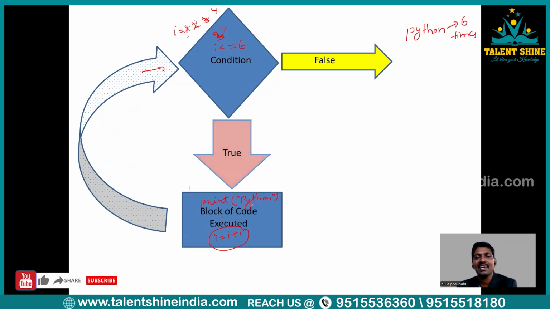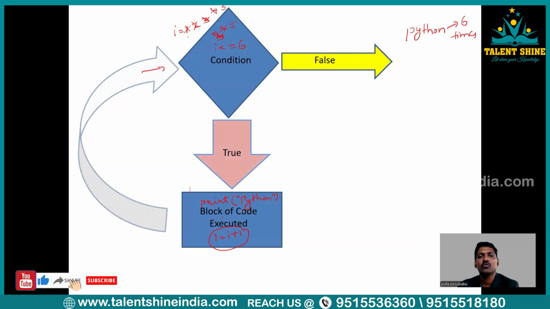Condition true means again you will be getting Python on the screen, which means the block of code will be executed, right? Now again the i value will be updated, which means instead of 4, now you will have 5 on the screen. So the i value will be 5, right? Now again click enter. The control will move back to the condition. Instead of 4, now 5 will be there. Again it checks the condition: is 5 less than or equal to 6? Yes, the condition is true, right?